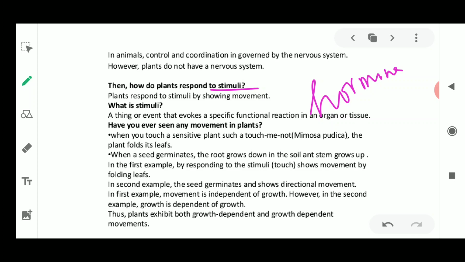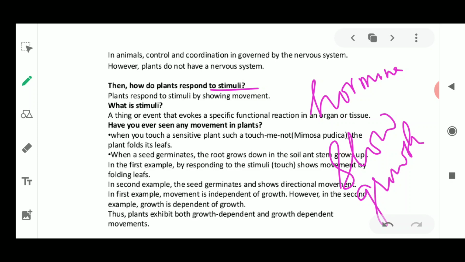Please note that animals can respond quickly because their nervous system is present, but plants do not respond very quickly because there is no nervous system, so they respond to stimulus very slowly. They give the response to the stimulus very slowly by growing. Growth is the only change you can see when the plant is showing any kind of coordination.